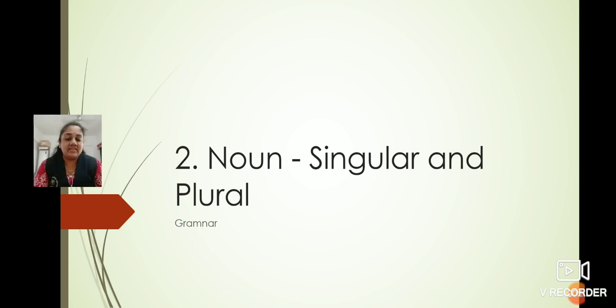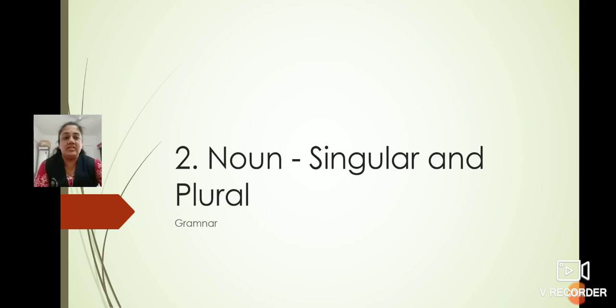Okay? Yes, children. About the English period, we have completed the syllabus of the PT1 test. We have completed Wiley, Reader, and Grammar also, 7 chapters. But again, we have started to revise all the chapters. So, in the last period of English, we have completed the revision of the first lesson of the grammar, that is possessives, right? Today we are going to continue the revision of the second lesson, that is noun, singular and plural.